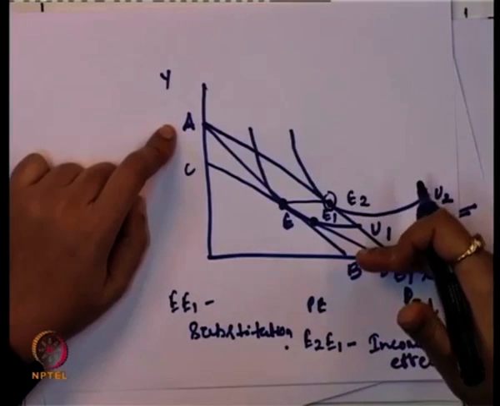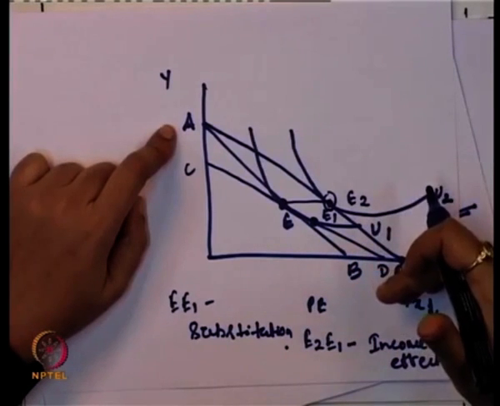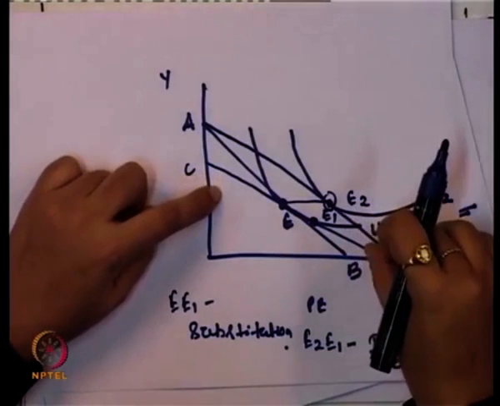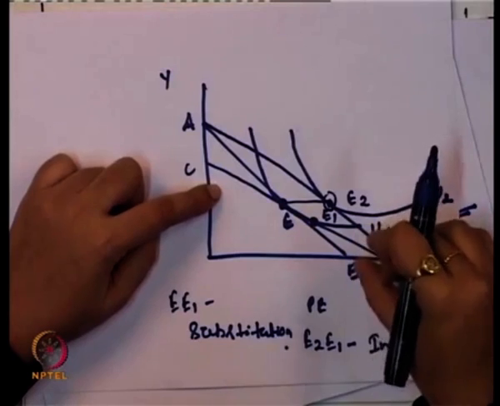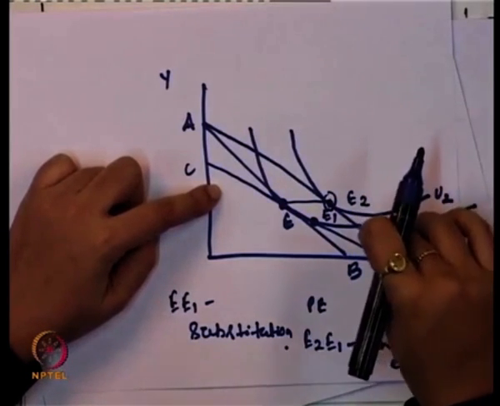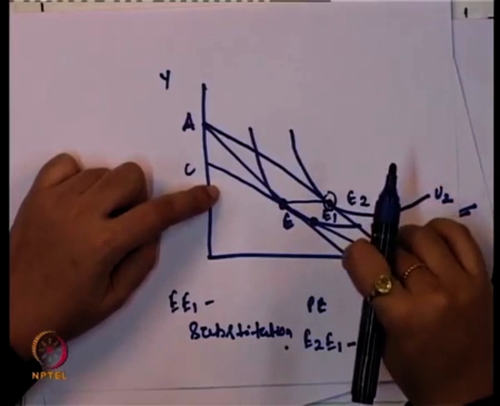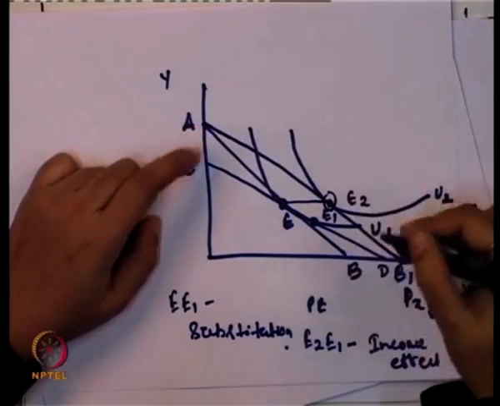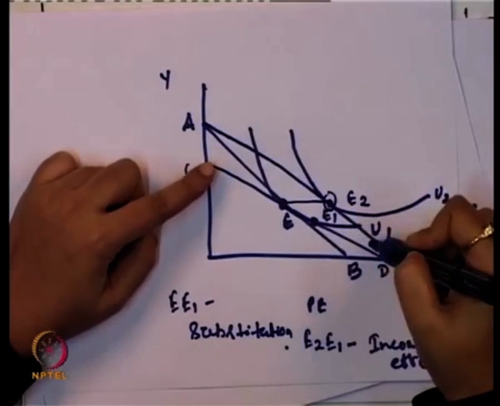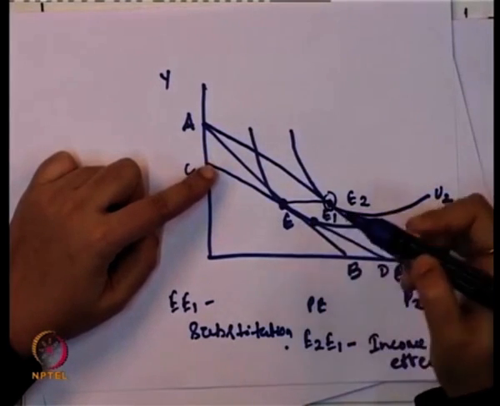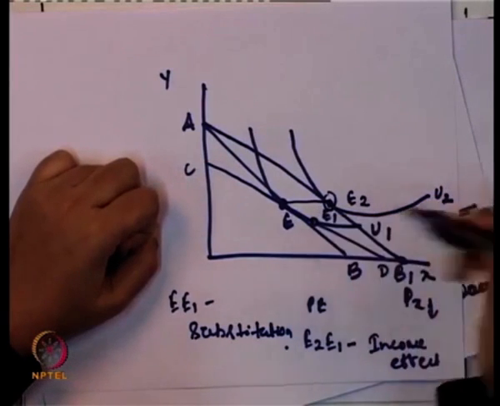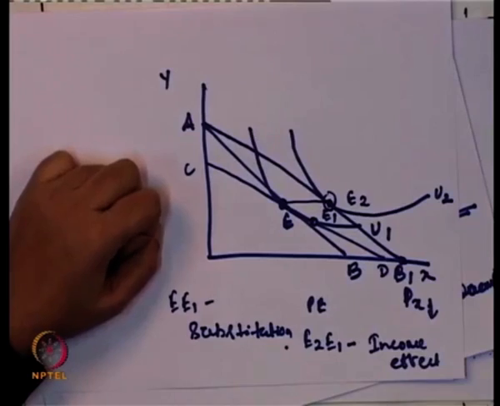Now, to bring the consumer back to the original satisfaction level, there is a reduction in money income by the compensated amount by which there is an increase in the real purchasing power. That leads to a parallel shift in the budget line from AB1 to CD. With the new budget line, the consumer can choose a combination at E1, and this is the new consumer equilibrium.